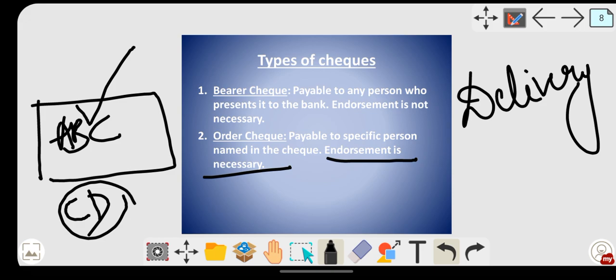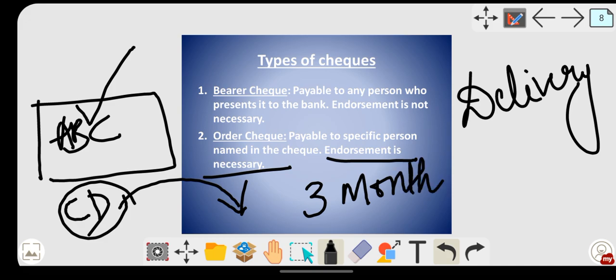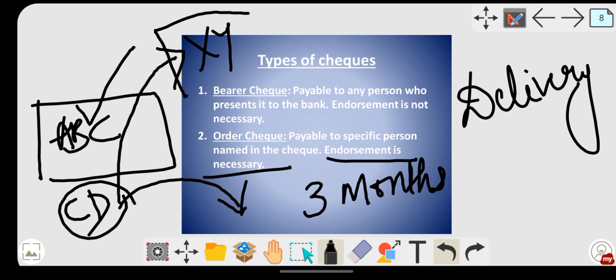This order check can be transferred any number of times up to the date of maturity, that is 3 months. But for your order check, endorsement is necessary. If CD wants to transfer this check to XY, at that time what does CD have to do? He has to sign on the back of the check and transfer it to XY. So now who will be the owner of that check? XY will be the owner.